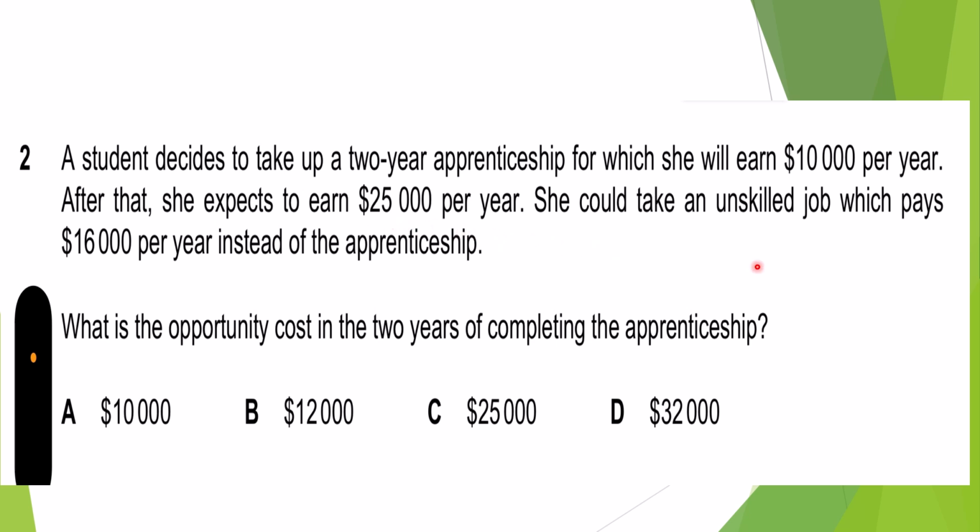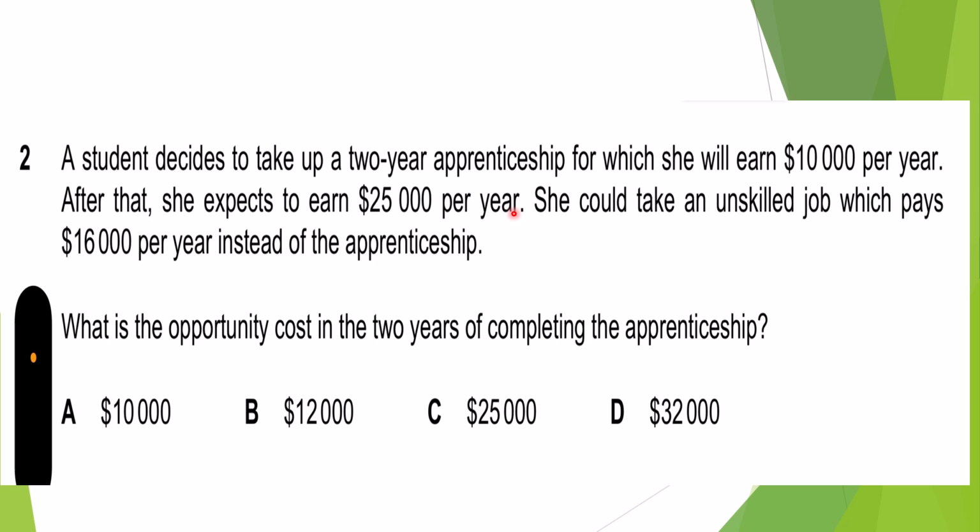She could take an unskilled job which pays $60,000 per year instead of the apprenticeship. What is the opportunity cost of completing the 2-year apprenticeship? Now it says, what is the opportunity cost? When we have the concept of opportunity cost, we need to focus on this word and compare it with the apprenticeship.